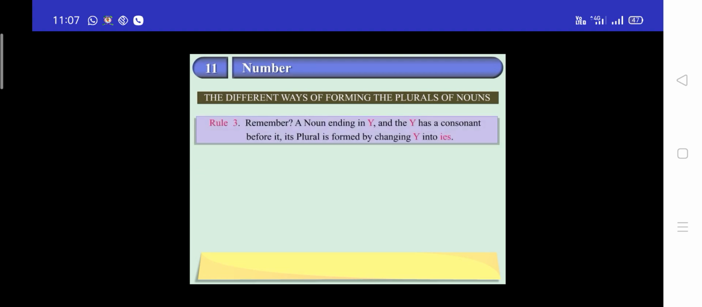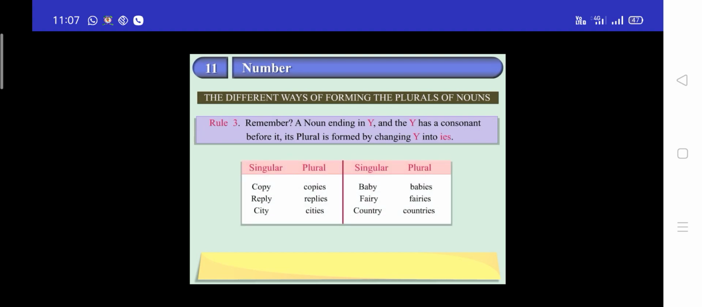Rule 3. Remember, if a noun ends in y and the y has a consonant before it, its plural is formed by changing y into ies. Copy, copies. Reply, replies. City, cities. Baby, babies. Fairy, fairies. Country, countries.